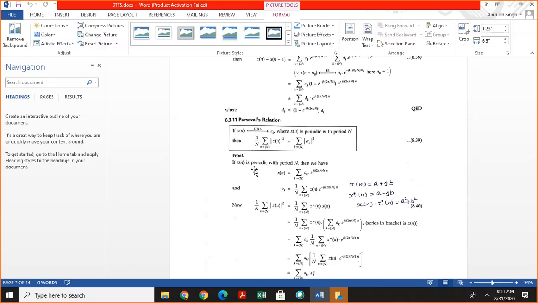If we are not able to calculate the energy or power of a signal in the time domain, then we can calculate the energy or power in the frequency domain. This Parseval's relation is used for calculating the energy or power in the frequency domain if we are not able to calculate the energy and power in the time domain easily.